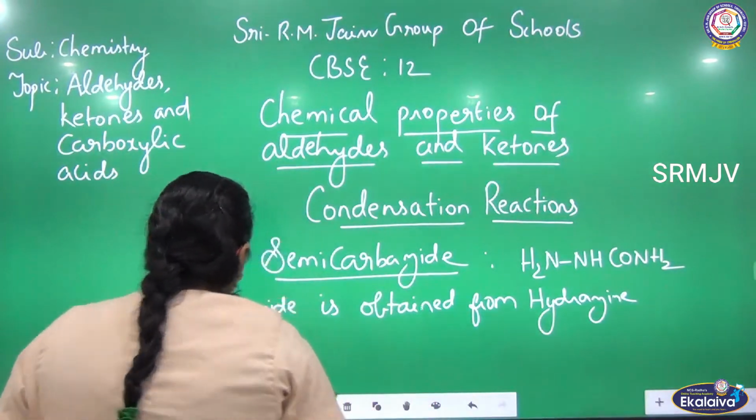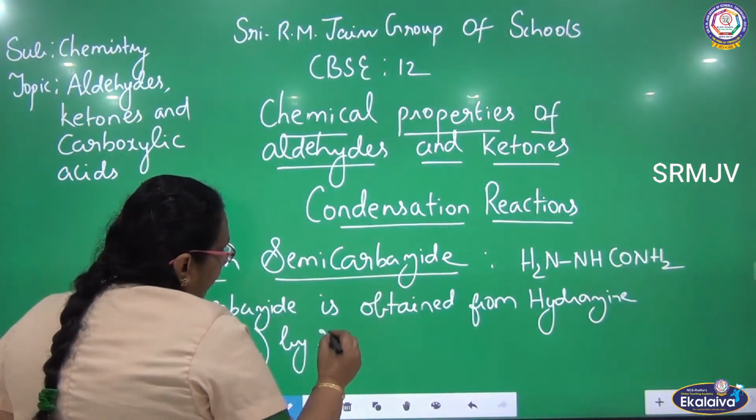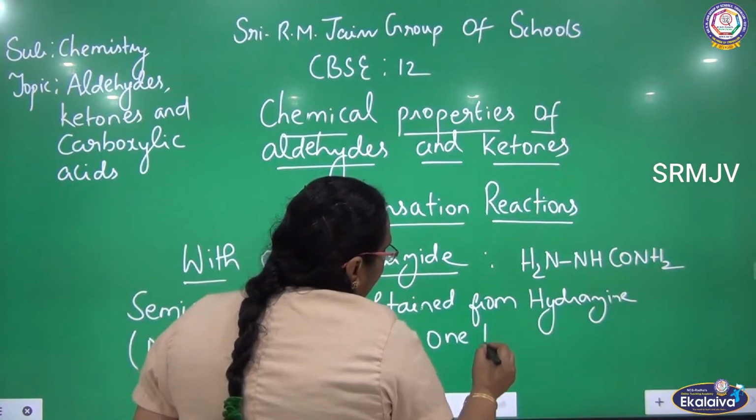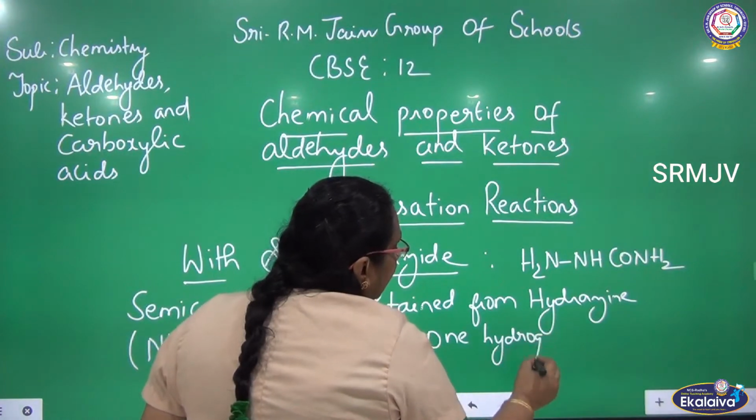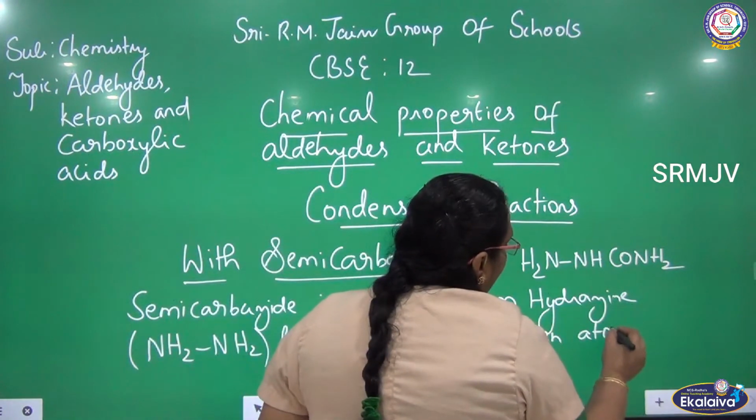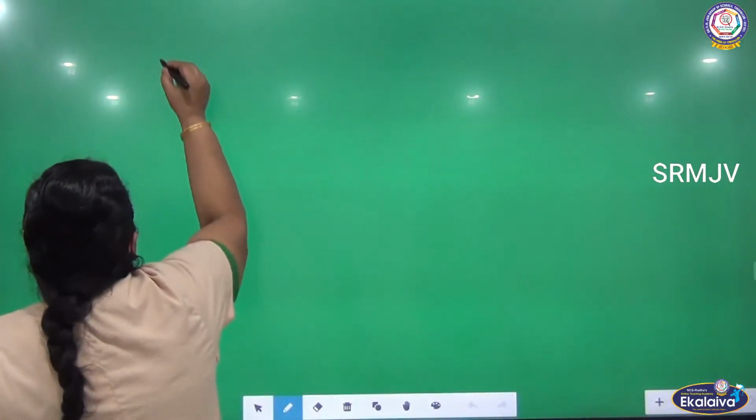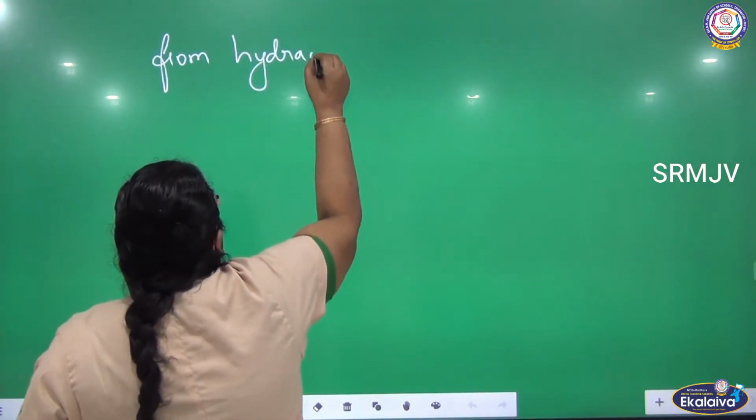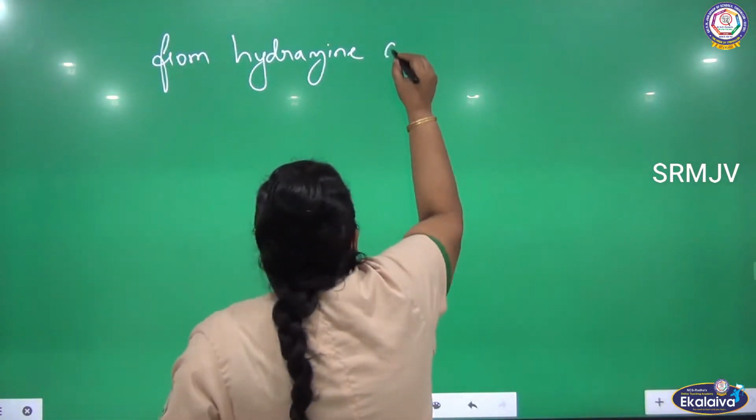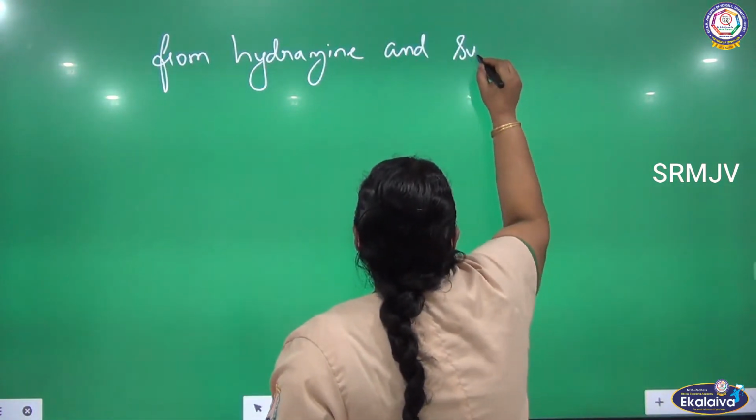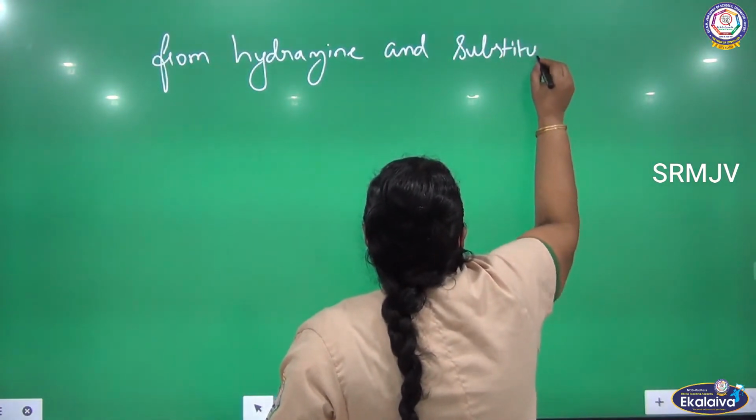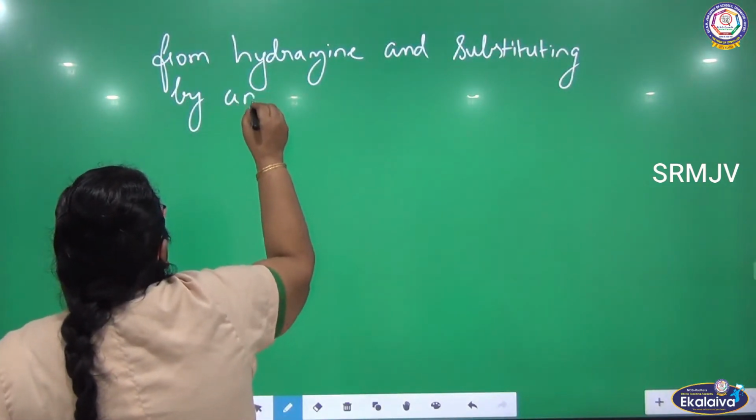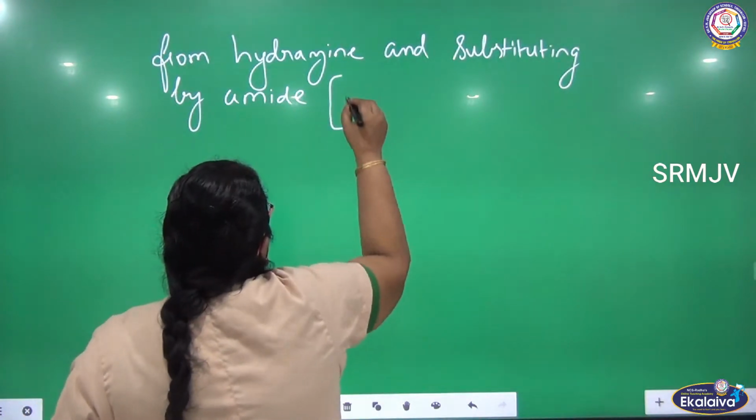So, semicarbazide is obtained from hydrazine by removing one hydrogen atom from hydrazine and substituting by an amide group. What is amide? CONH2.